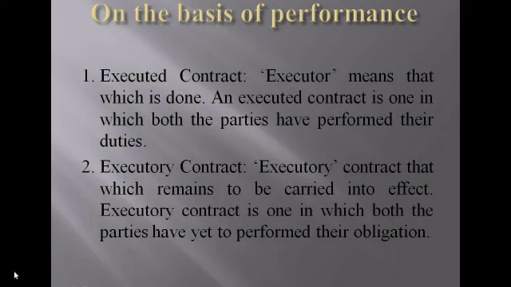I will tell you an example. A is a person, he is offering a red color car for ₹2 lakhs. Then B accepts the offer and pays the price, and A also hands over the red color car to B after payment. So A completed the duty and B also completed the duty. So it is called an executed contract. The next one is executory contract, meaning both persons have not completed their duties till now. It is called an executory contract.